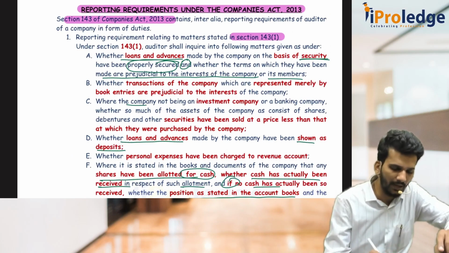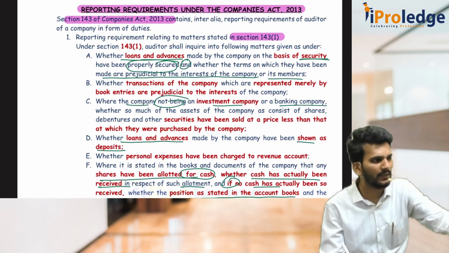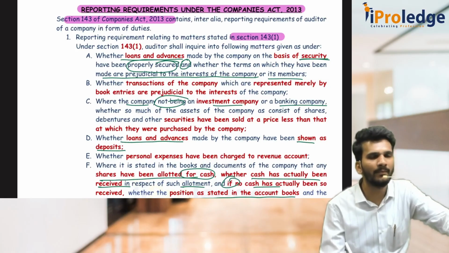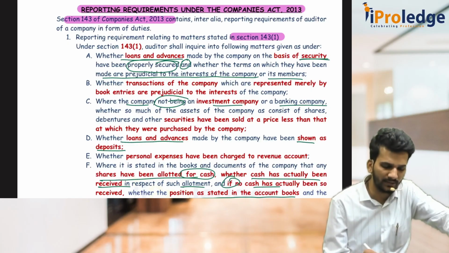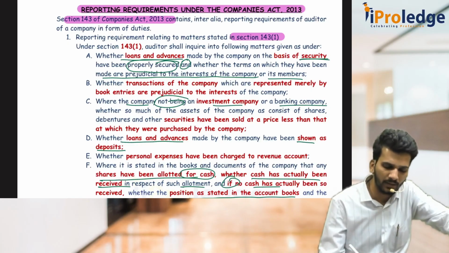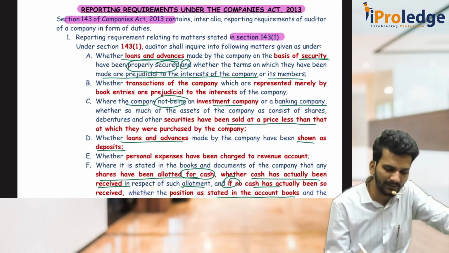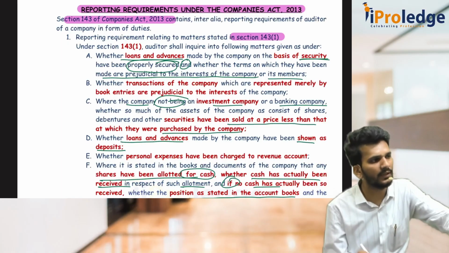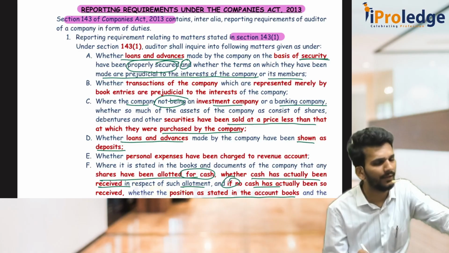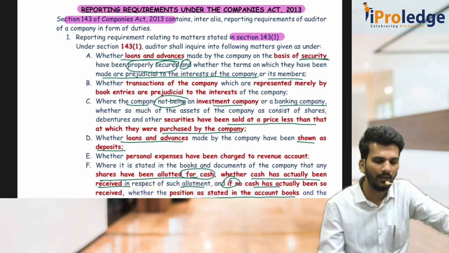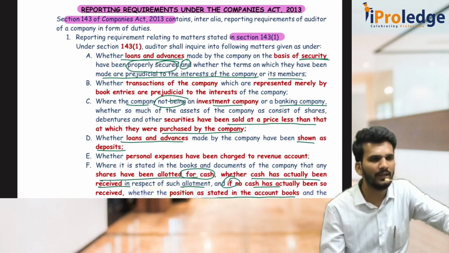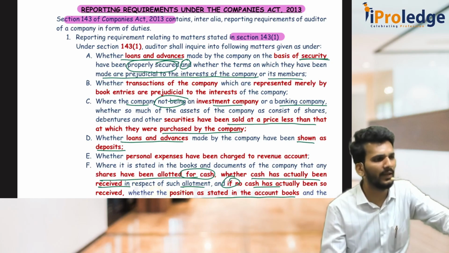See, you are a company other than an investment or banking company. That means you are a Reliance company, a manufacturing company, some such company. If you are that type of company, having any shares, maybe securities or debentures, sold at a price less than the purchase price, that means have you sold any shares at a loss? I should ask as an auditor to a company other than a banking and investment company. See, what is the logic? Because banking and investment companies are mainly into that category of business only: buy the shares, sell the shares, trade, futures and options.